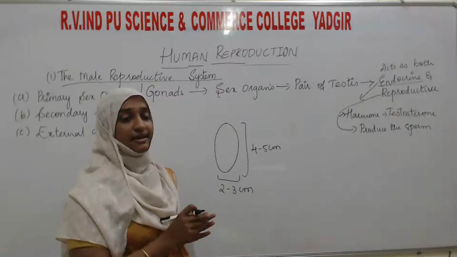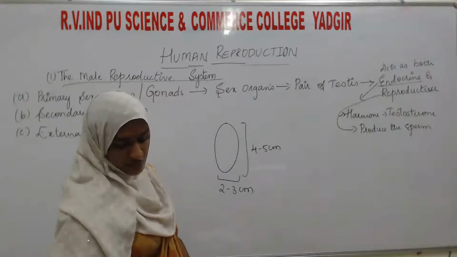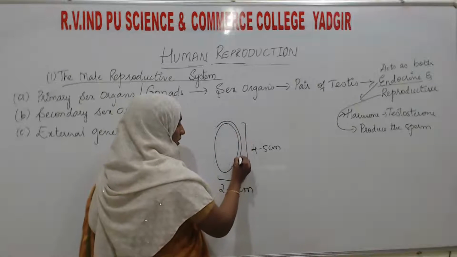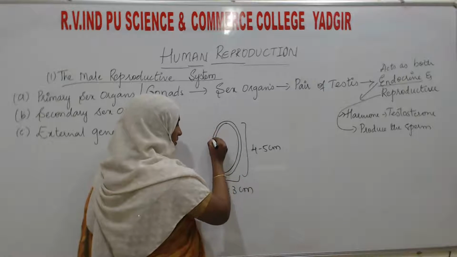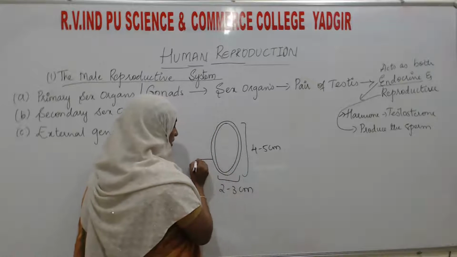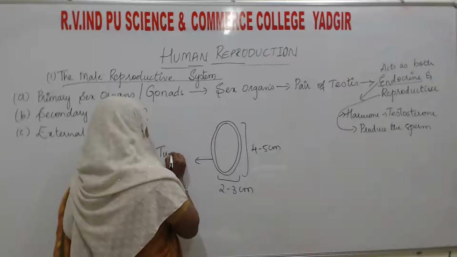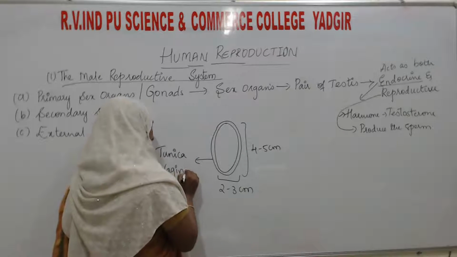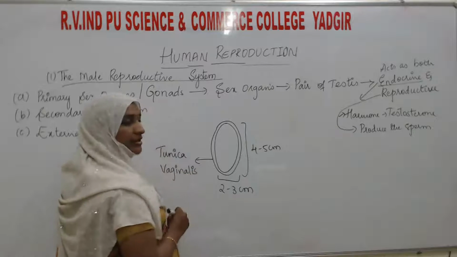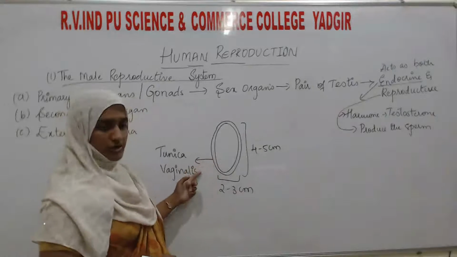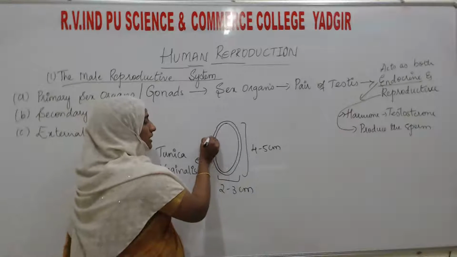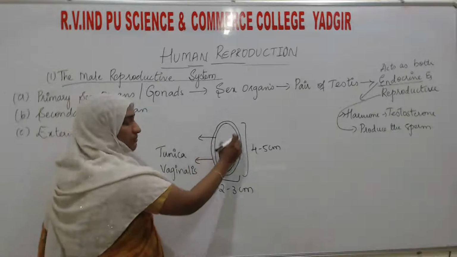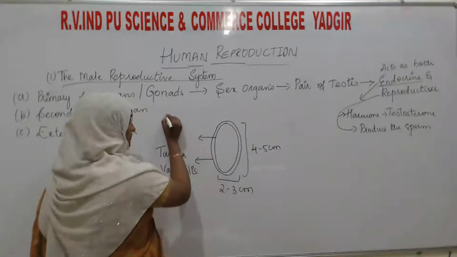Externally, the testis is covered by a layer known as the tunica vaginalis. This is the outermost layer of the testis, and the innermost layer is known as the tunica albuginea. This is the fibrous layer.